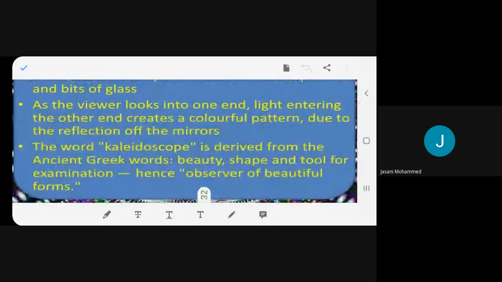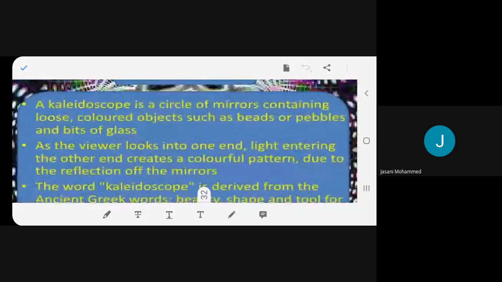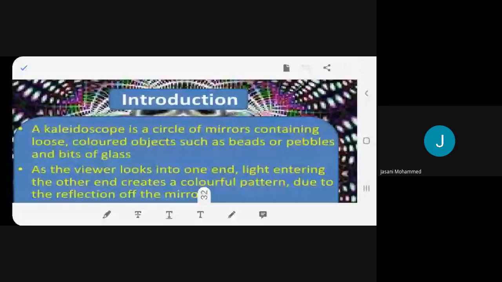The word kaleidoscope is derived from the ancient Greek words for beauty, shape, and tool for examination, hence observer of beautiful forms.